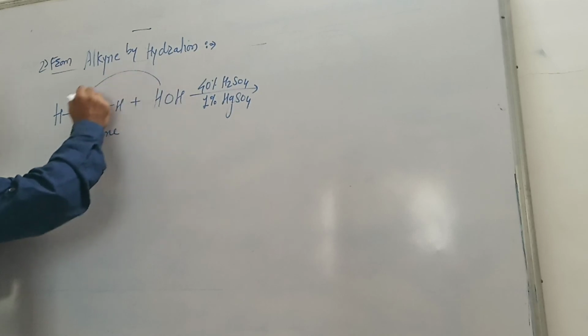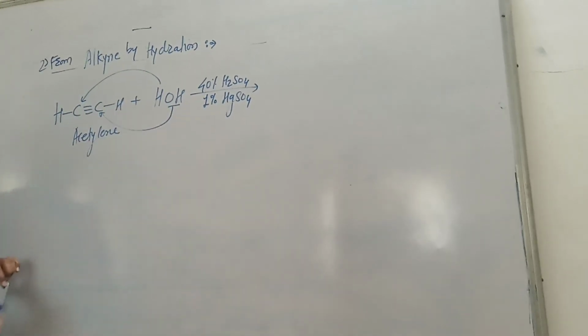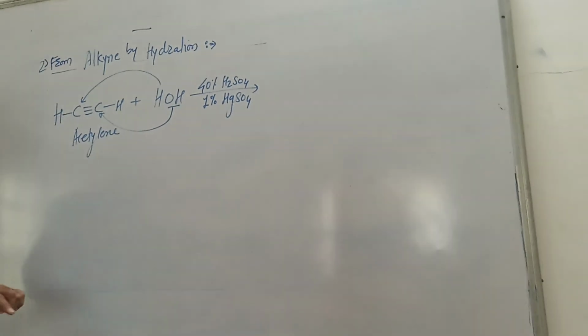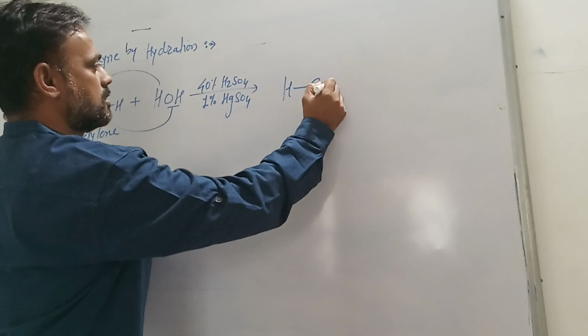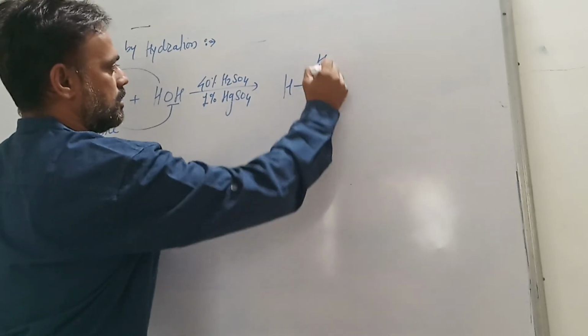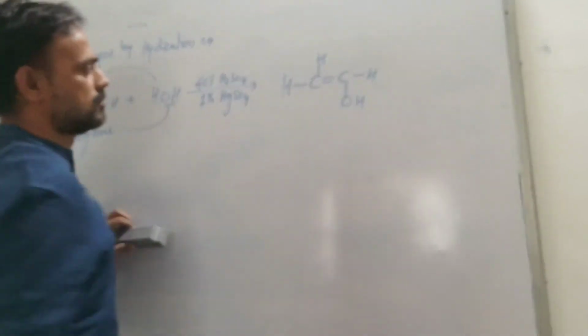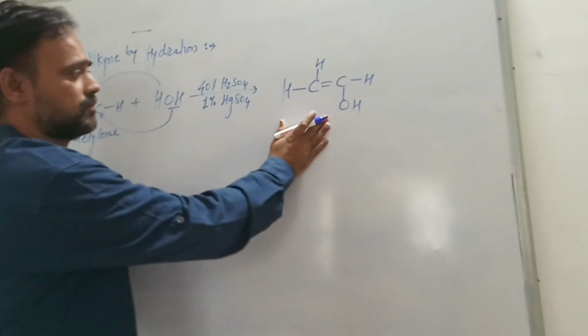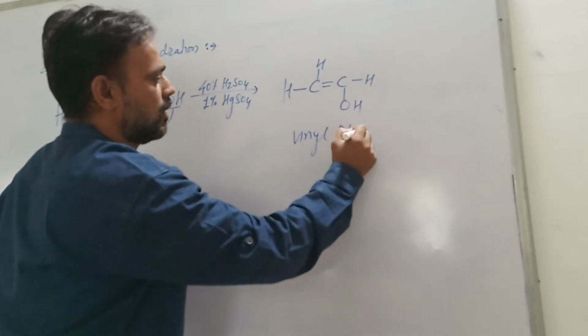This hydrogen is added to this carbon and this OH group is added to the other carbon across the multiple bond, that is triple bond, and we get CH2 double bond CHOH. That is the intermediate product. The name of this intermediate product is vinyl alcohol.